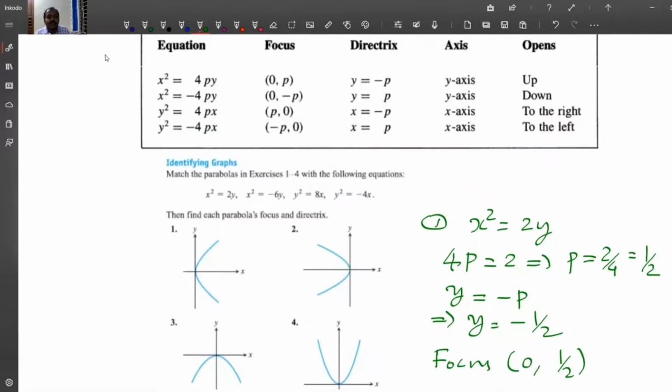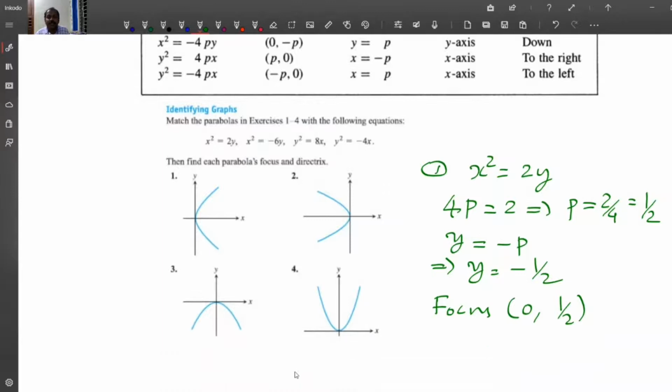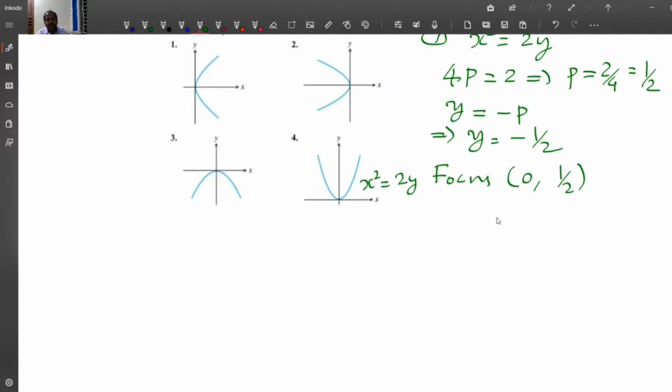Axis is y-axis and it opens up. So the answer will be x square is equal to 2y, with (0, 0) the origin, the vertex of the parabola. You can do the remaining problems as homework in a similar way.